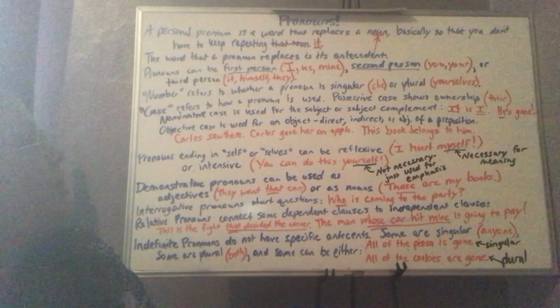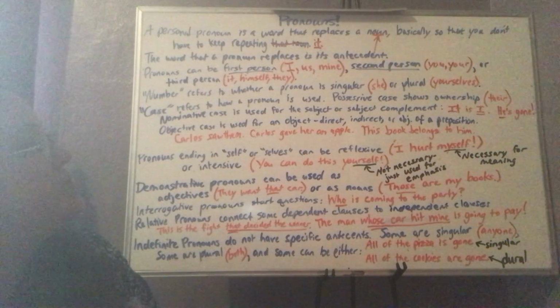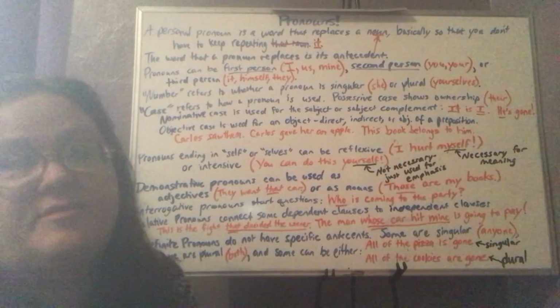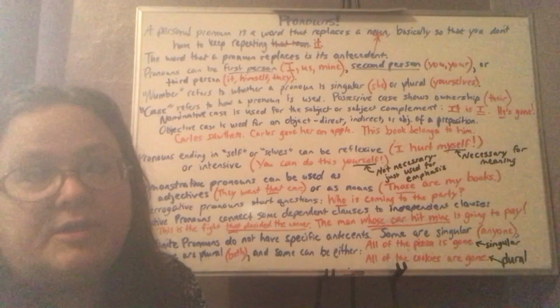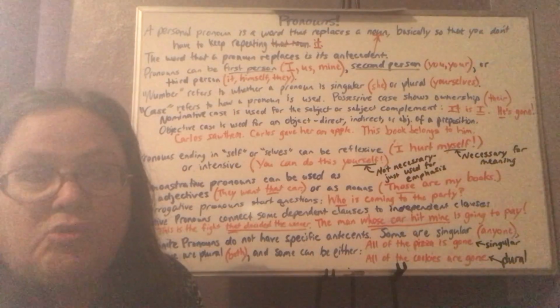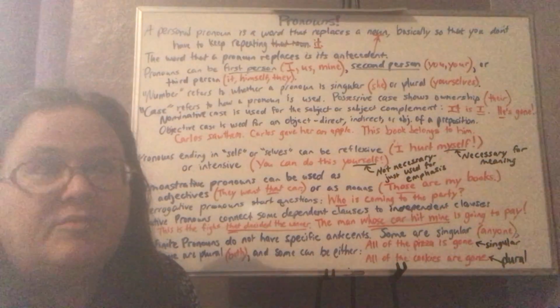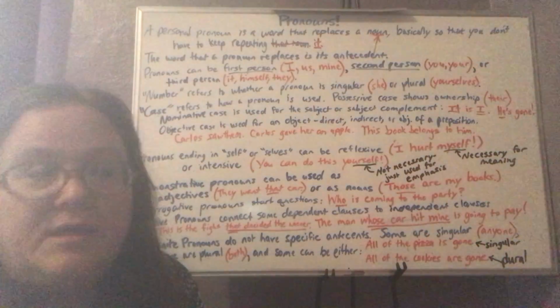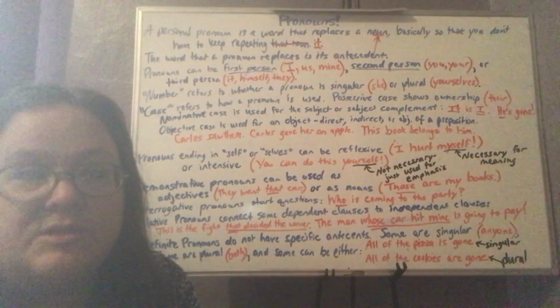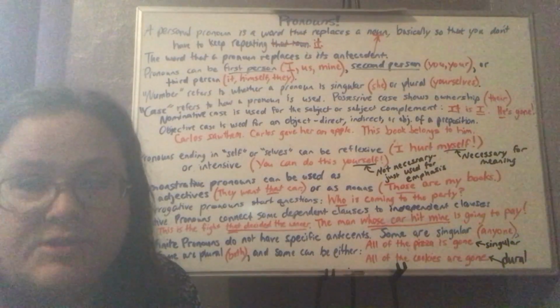Case refers to how a pronoun is used. So the possessive case shows ownership, like the word their. And I want to insert in here, make sure that we remember that possessive pronouns do not have apostrophes. For example, the word its. Its is a possessive pronoun referring to something that belongs to a thing or possibly an animal.